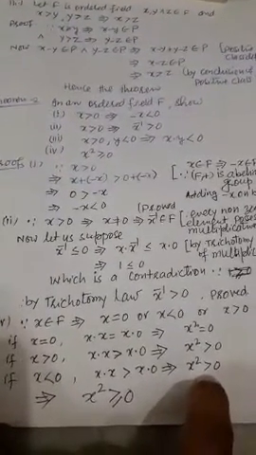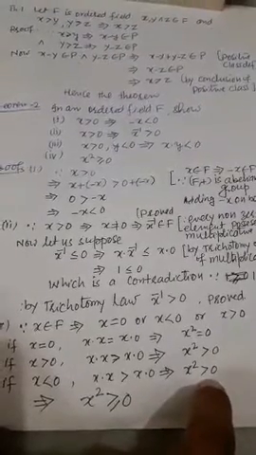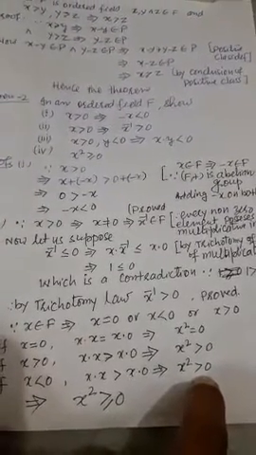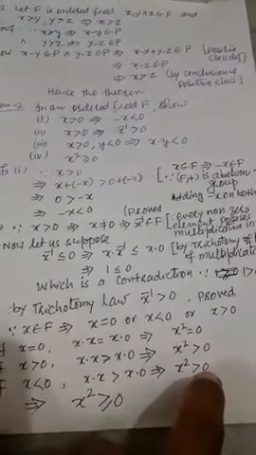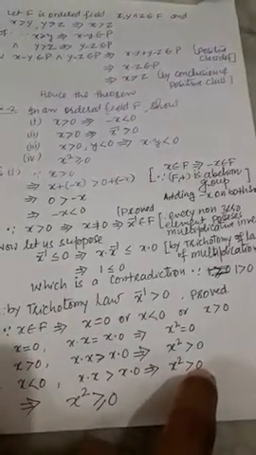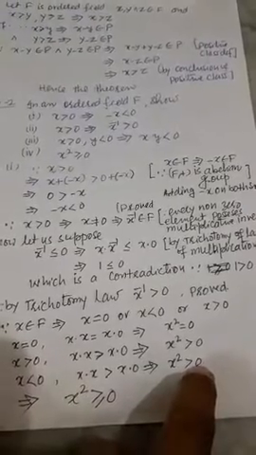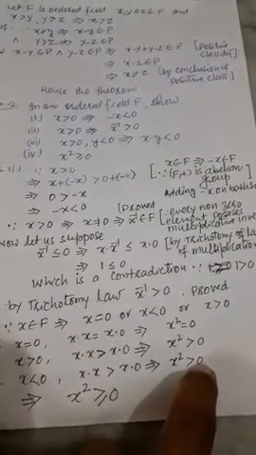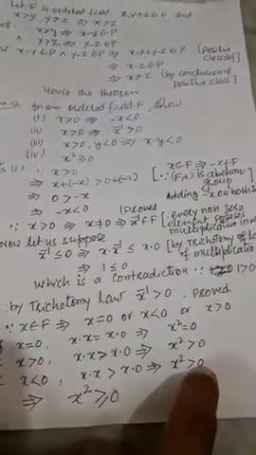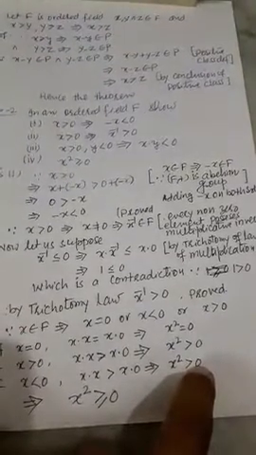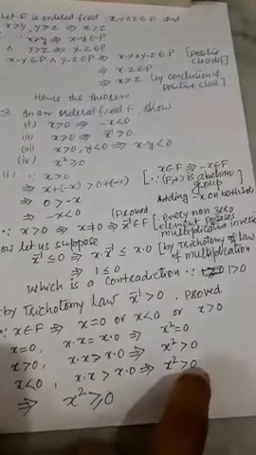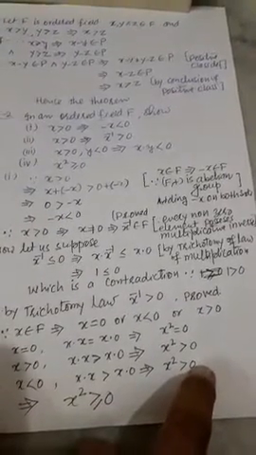Since x is greater than 0, it is given. X belongs to the field members, ordered field members. So F plus is an abelian group. So minus x will be present in the field because the additive inverse exists.